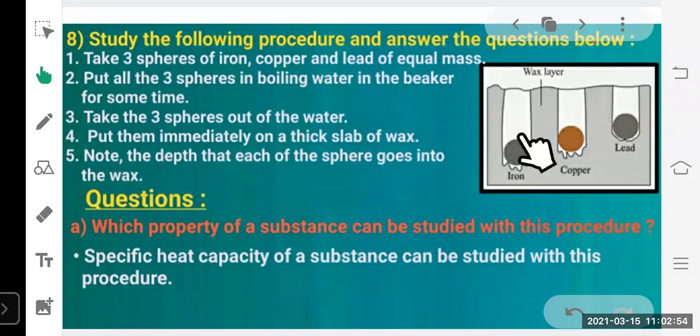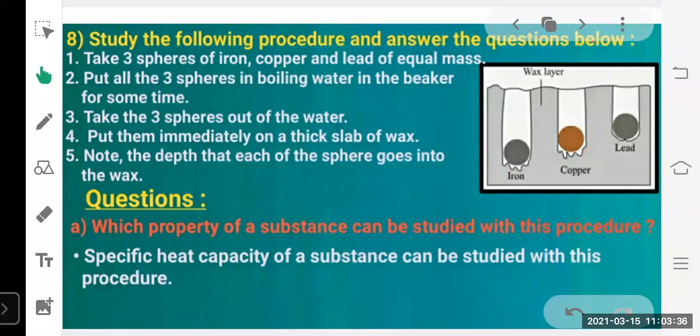Now you can observe here iron, copper, and lead. All these spheres melt the wax because of their high temperature, and because of that, they go deep inside the wax. But the depth they pass through the wax is different. You can observe here iron covers more depth, copper is in between, and lead is at the least. Now, based on this phenomenon, there are some questions asked here. Which property of a substance can be studied with this procedure? So you can see here, specific heat capacity of a substance can be studied with this procedure.